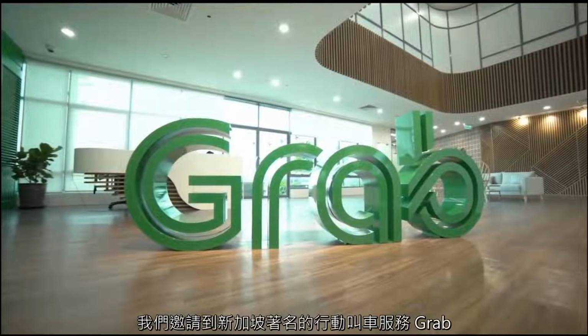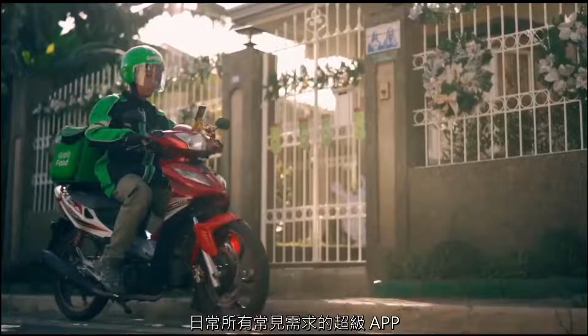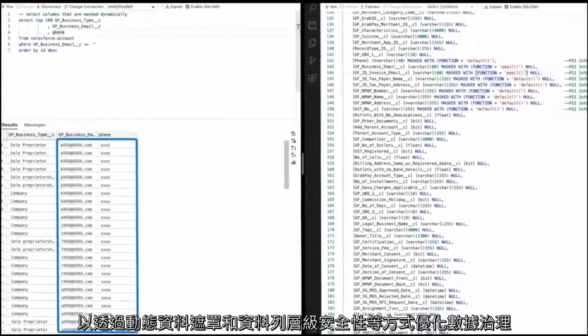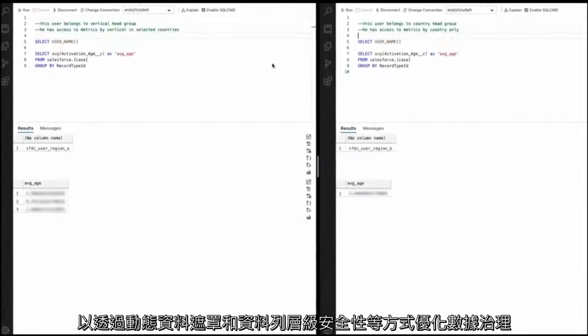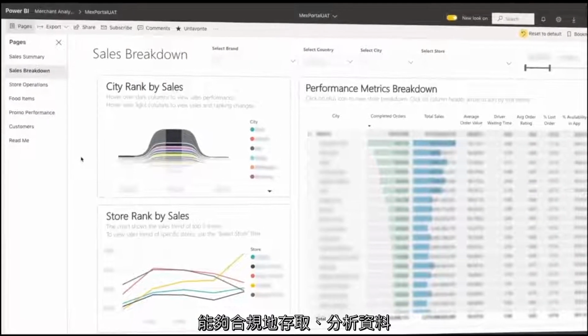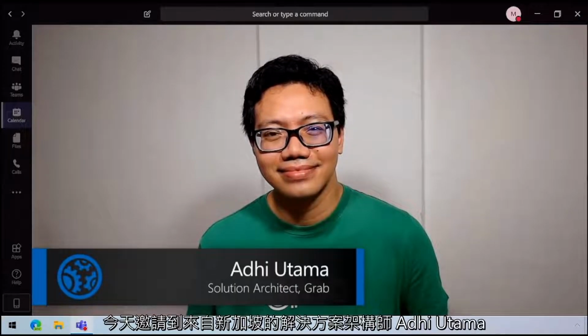We're joined by Singapore-based mobile technology company Grab, who built an everyday, everything super app to match consumers to common services in Southeast Asia. Now we'll see how they're evaluating Azure Synapse to improve their data governance with things like dynamic data masking and row-level security to empower business users in different countries and verticals to compliantly access and analyze their data. So I'm joined today by solution architect Adi Uttama, coming from Singapore today.